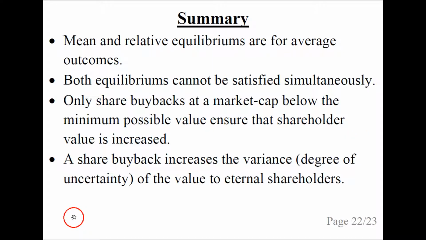To summarize, the mean and relative equilibriums are for average outcomes. Both equilibriums cannot be satisfied simultaneously, and only share buybacks at a market cap below the minimum possible value ensure that shareholder value is increased. A share buyback increases the variance or the degree of uncertainty of the value to eternal shareholders.